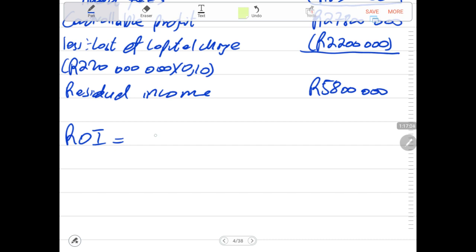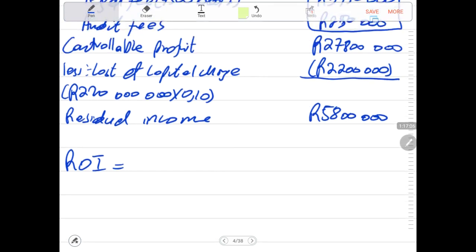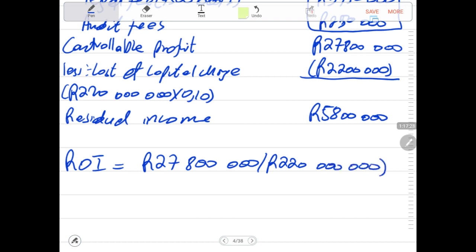Return on investment is controllable profit divided by controllable investment, then multiplied by 100.